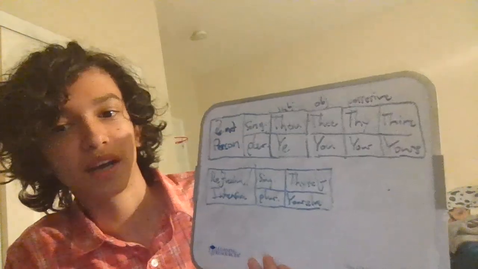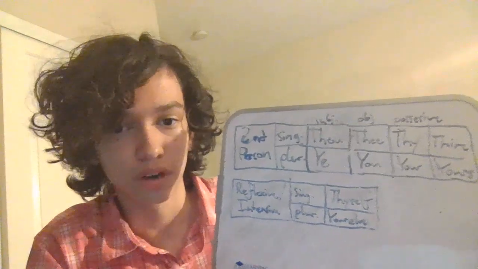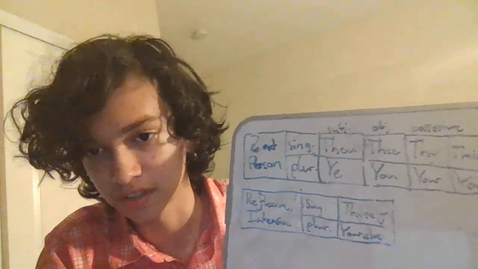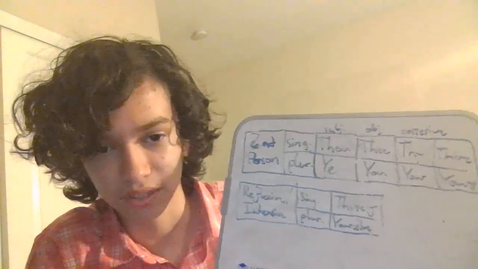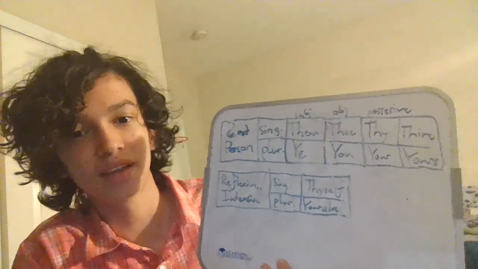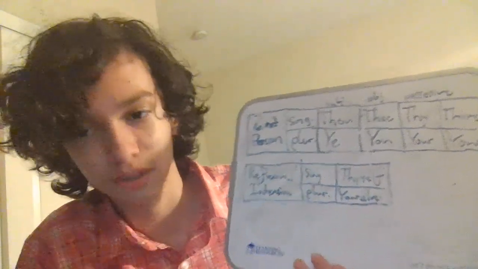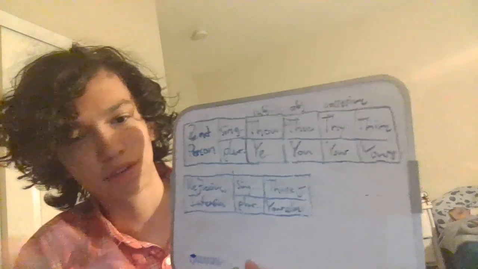So that leads me into my next point, which is the objective pronouns. Thee and you are objective pronouns, which meaneth that they only function as the object of a sentence, the part which receiveth the action that the subject did. For example, I might say, I saw thee. In that clause, the word thee answers the question of what the subject I saw. So too is it for the pronoun you.